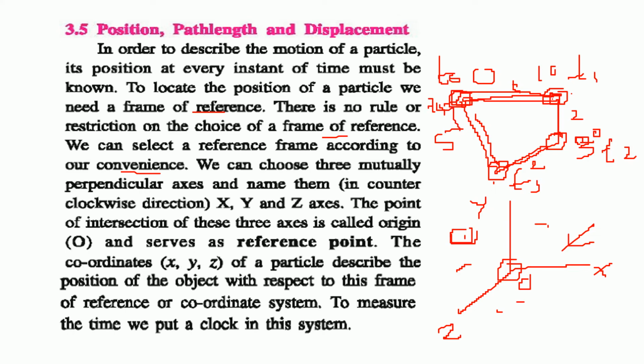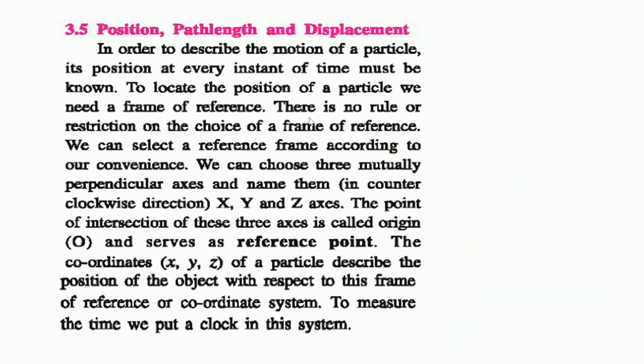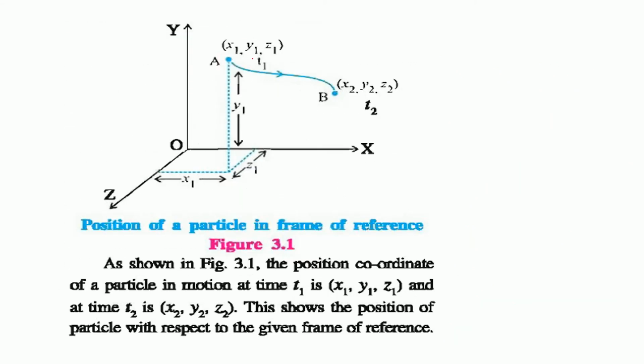So this is all the way in which we are going to deal with different aspects of path length and displacement. Here is an idea. You were here, x1, y1, z1 at this point. Now at T1 you reached here, meaning you followed some distance, some path, and at point B at x2, y2, z2, that is the x distance, y distance, z distance from the coordinate system or origin. So this is from origin and this is again from origin, right?